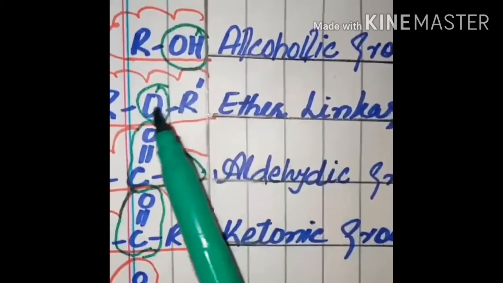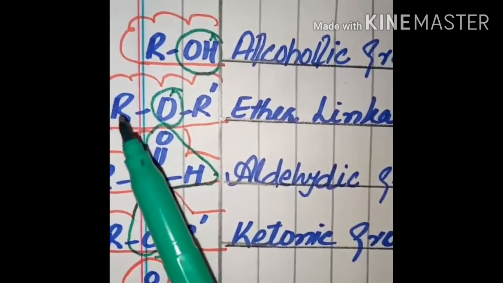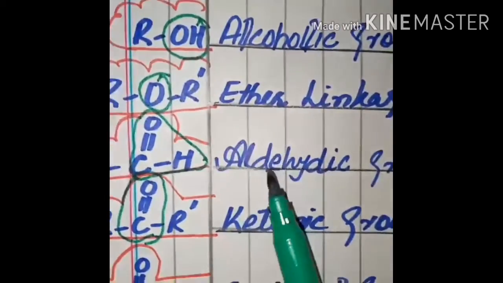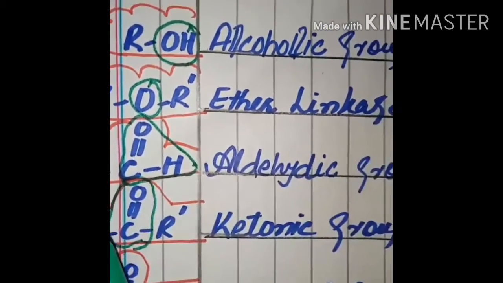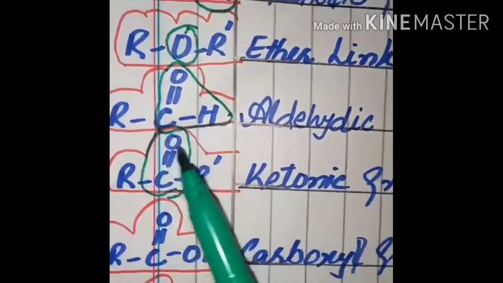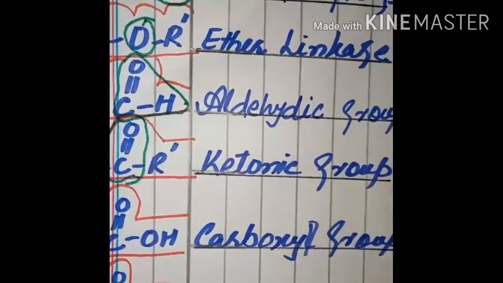In the ether linkage, the functional group is O and the general formula is ROR prime. These are the alkyl radicals. In the aldehyde group, the general formula is R C double bond O H and the functional group is CHO. Next is the ketonic group, in which the functional group is C double bond O, and these R and R prime are the alkyl radicals here.